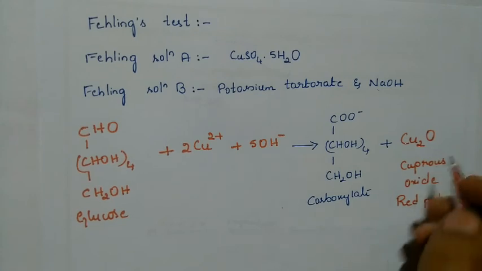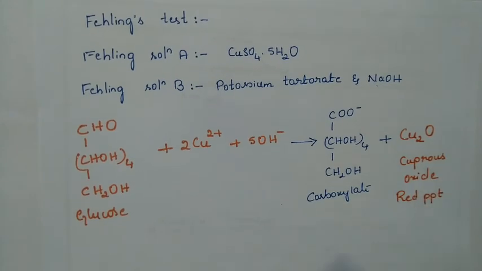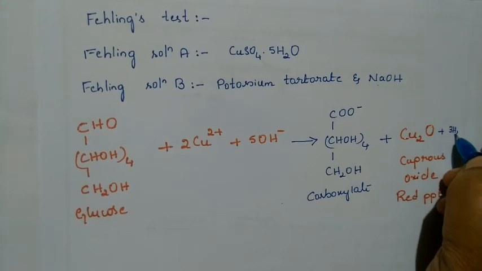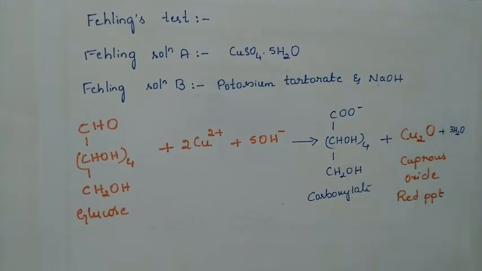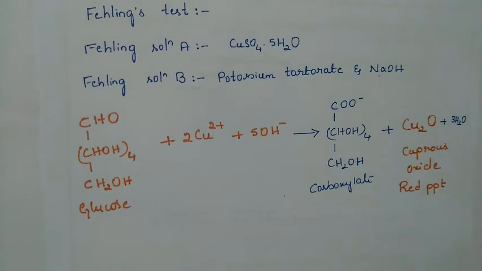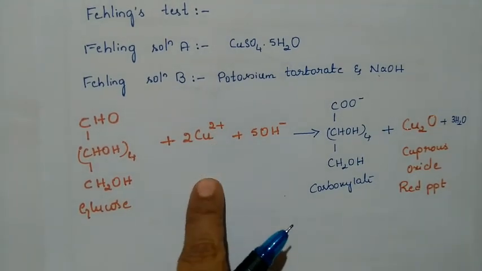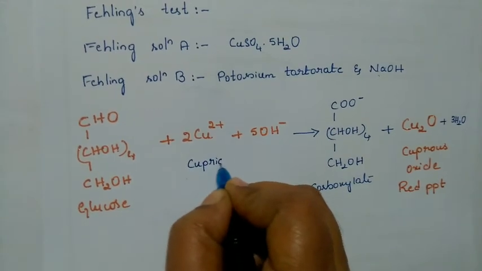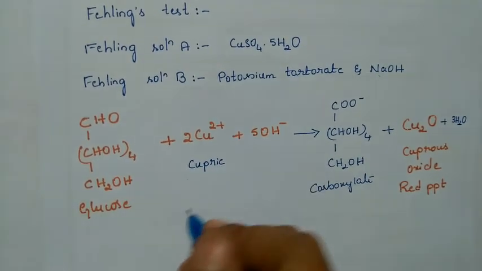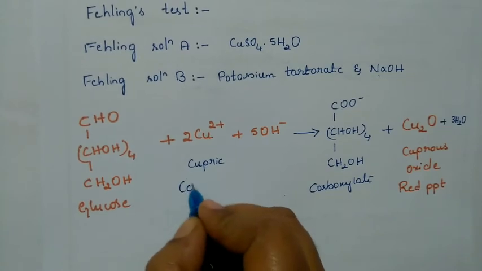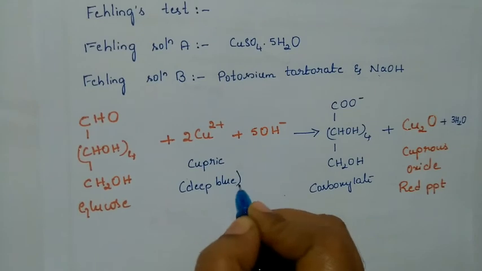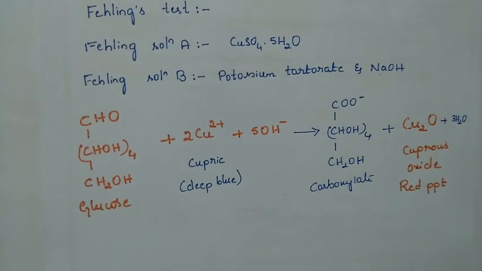Okay. So further it is continued with the 3H2O. Here a very important thing: Cu2+ ion is there, so it is cupric in nature. Cupric, or we can say copper 2 also. So it is a deep color substance. Copper sulfate we have studied. It is a deep blue color substance.